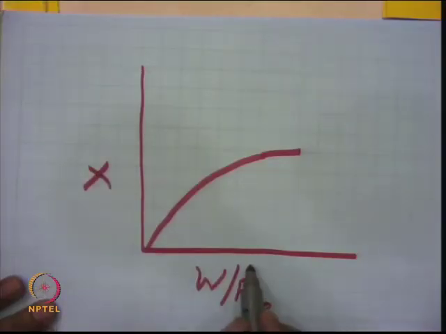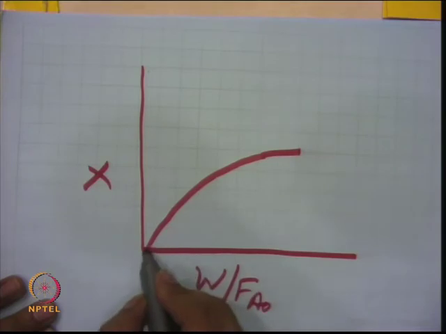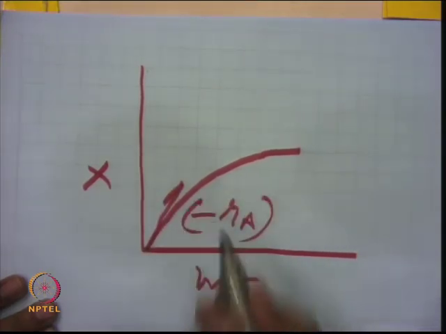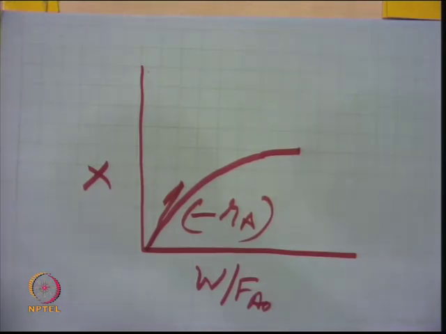So, here you have conversion versus W by F A naught. You can have the slope, as I said, and you get minus r A, the rate of reaction, which is written here. So, experimentally when you are doing this, you need to find out the parameters k, K, p. This is the meaning of model discrimination, when you select 4 or 5 models and identify the best model based on the regression technique, right.